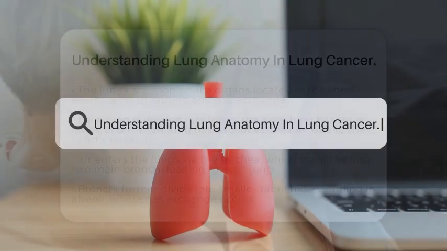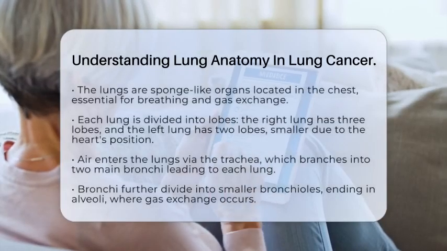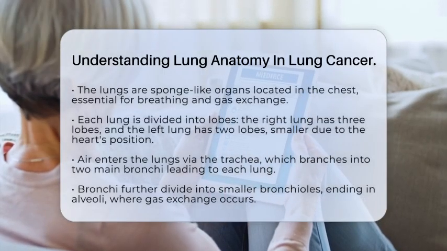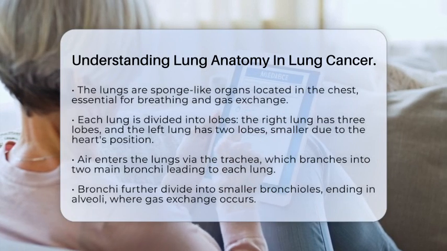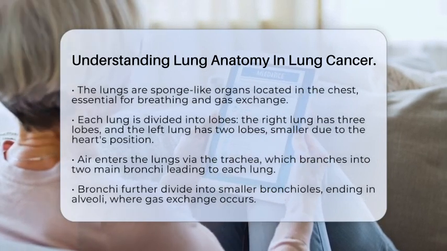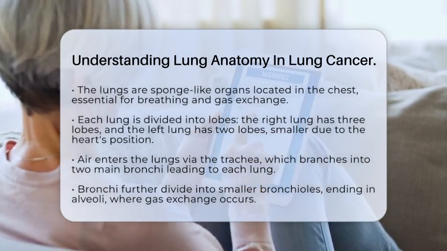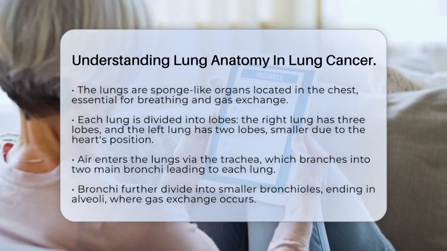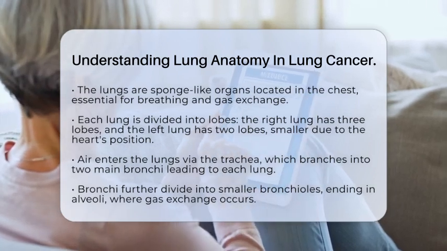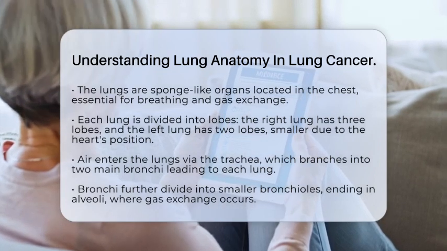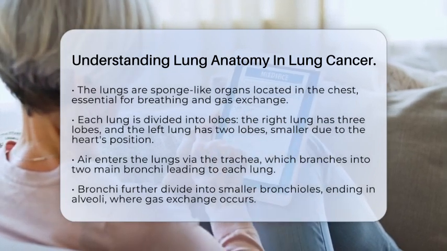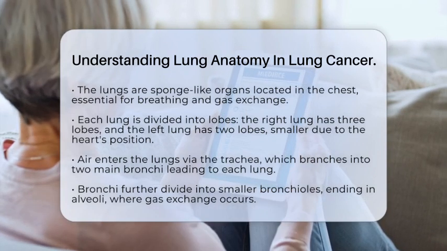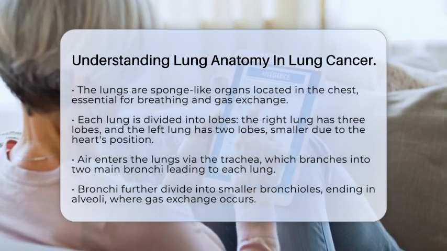Understanding lung anatomy and lung cancer. Have you ever wondered how the structure of our lungs plays a role in lung cancer? The lungs are two sponge-like organs located in the chest, and they are vital for breathing and gas exchange. Each lung is divided into sections called lobes. The right lung has 3 lobes, while the left lung has 2 lobes, which are smaller because the heart takes up some space on that side.